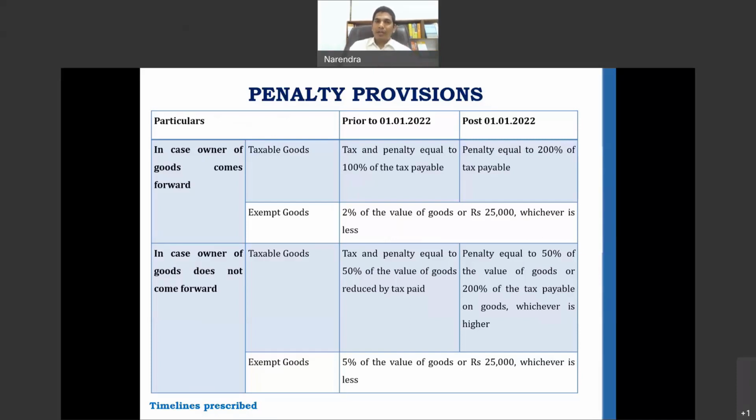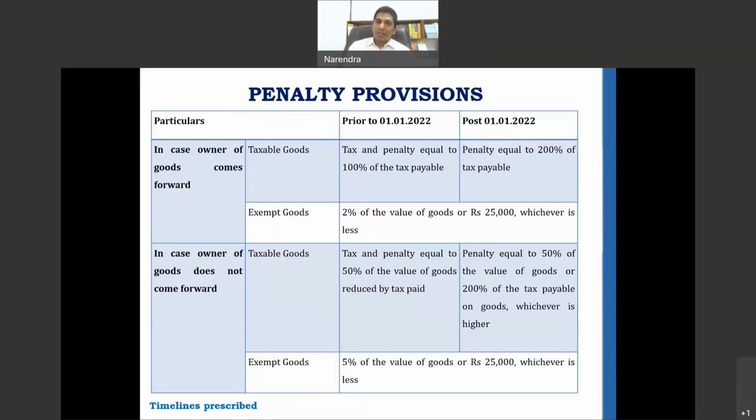In case the owner comes forward, if the goods are taxable goods, then under earlier provisions, tax and penalty equal to 100% was payable. Tax of 100% and penalty of 100% was payable. However, post amendment, 200% penalty has been prescribed. Why? What was the requirement for this particular amendment? What was the need for this particular amendment?